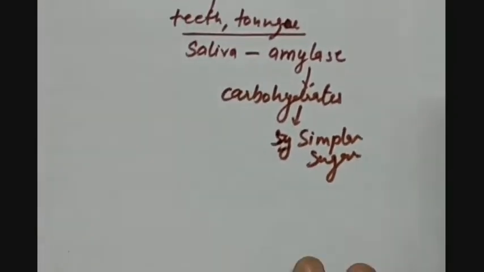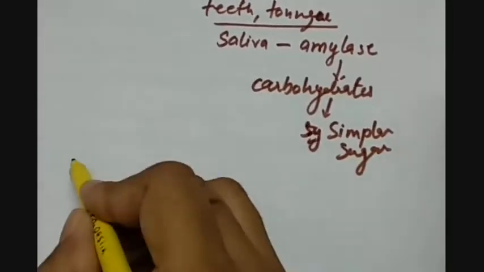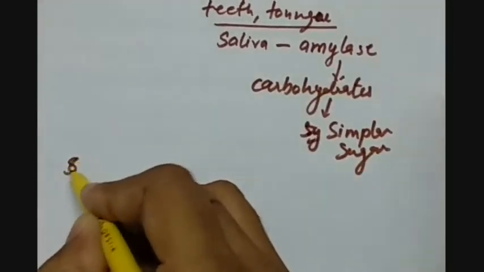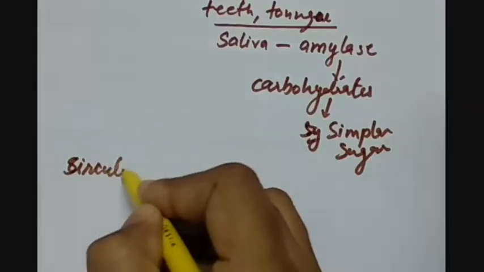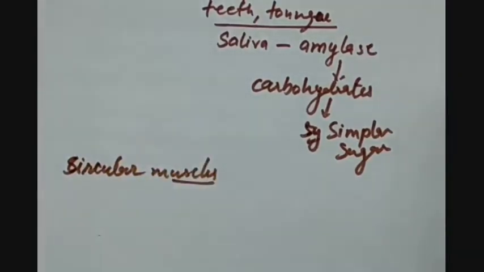Then further, this uniformly textured smooth paste of food is transferred to the esophagus. The esophagus is just a tube-like structure. So with the help of circular muscles, the food comes down.